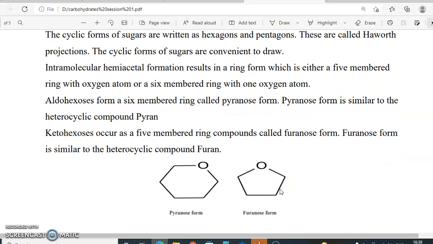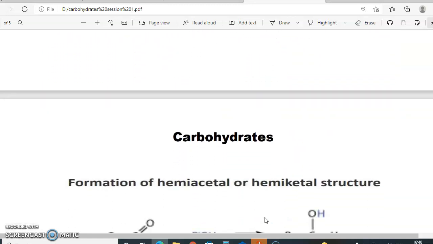That's why the names pyranose and furanose. When do we get pyranose? Aldohexoses form the 6-membered ring called pyranose. Ketohexoses form the 5-membered ring called furanose. This is how the pyranose form looks, and this is how the furanose form looks.